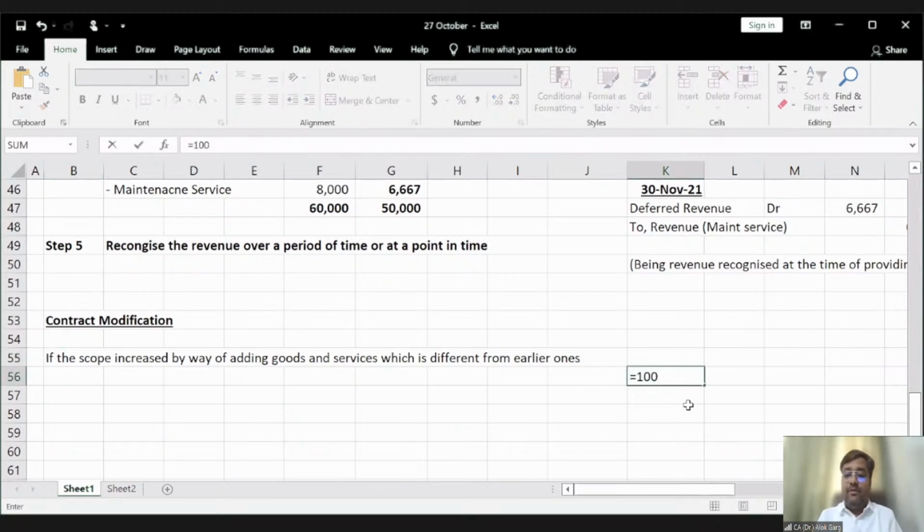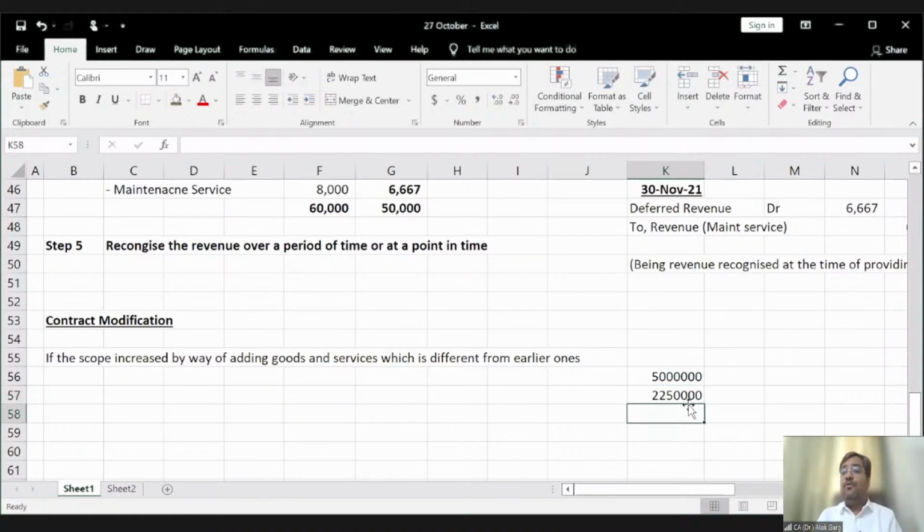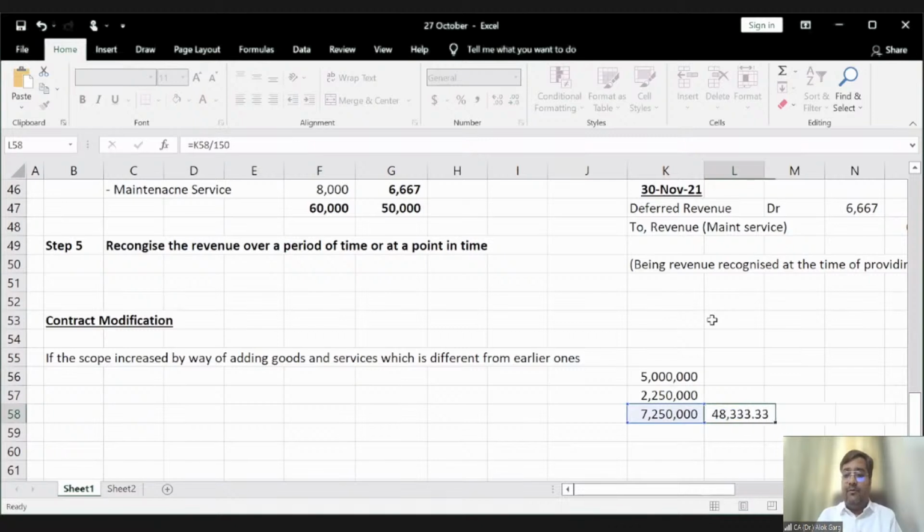So you have to look in this manner. For 100 mobile phones, I'm paying you 50,000 rupees, right? And for the next 50 mobile phones, I'm paying you 45,000 rupees. So you don't need to see this in this particular manner that I'm asking for a 5,000 rupees discount. I'm not asking for a 5,000 rupees discount. The total consideration I'm paying you is 72,50,000 rupees for 150 mobile phones.